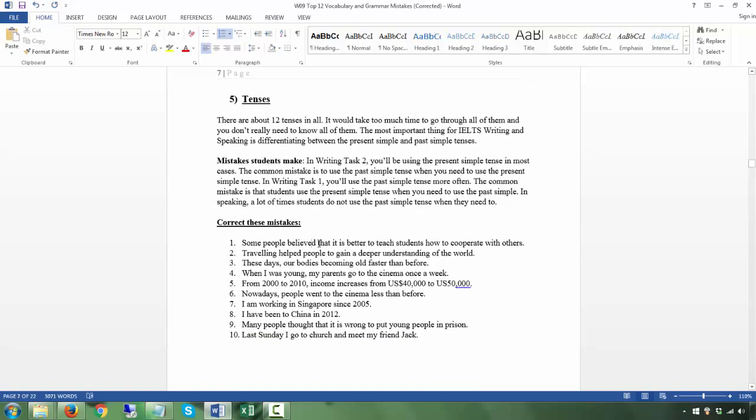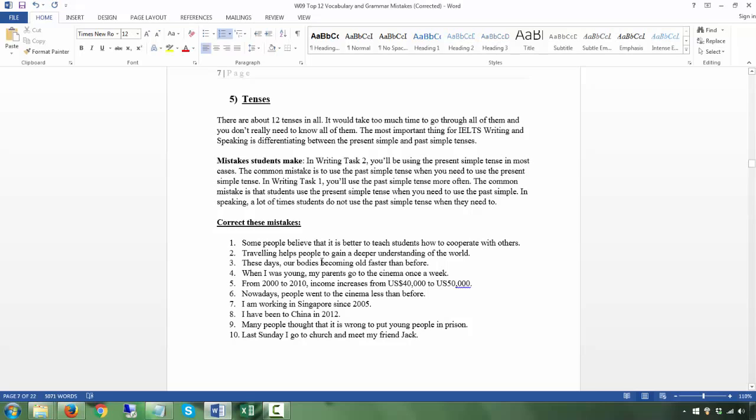Some people, a very common mistake is that students tend to put "believed," or "it is," if you are using this for your Task 2 essay, unless you mean they believed before and they don't believe anymore. If you don't mean that, then you would be using the present simple. So don't use the past simple here because they still believe, right? Traveling helps. Again, traveling helps. It will be present simple with the s because of verb ing. Not the past simple unless it's not true anymore.